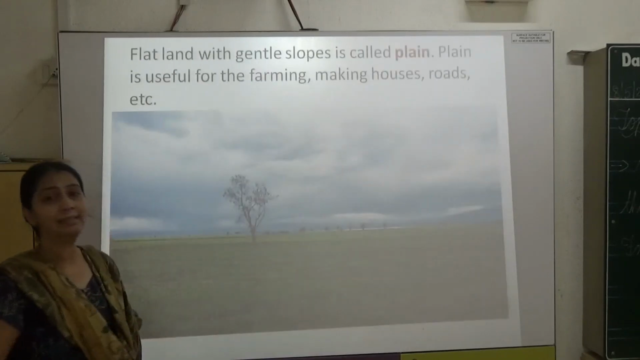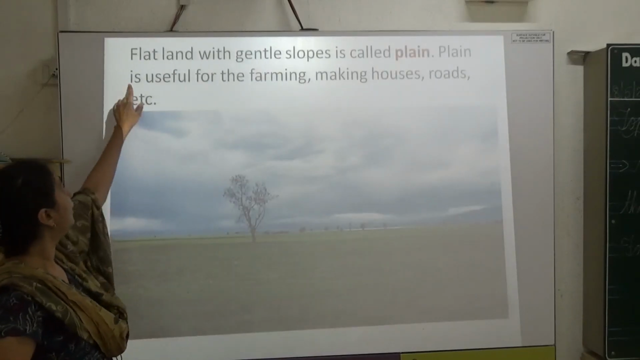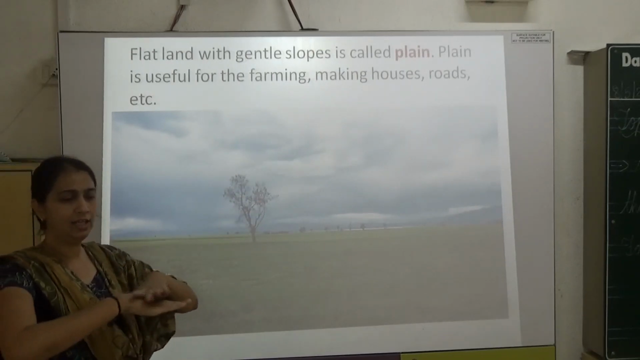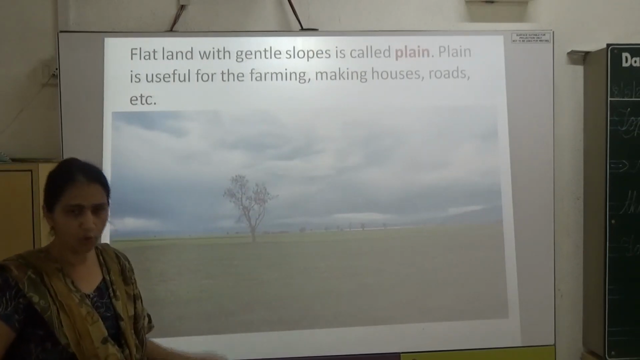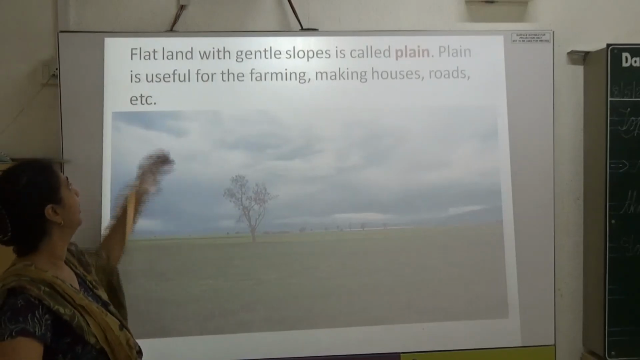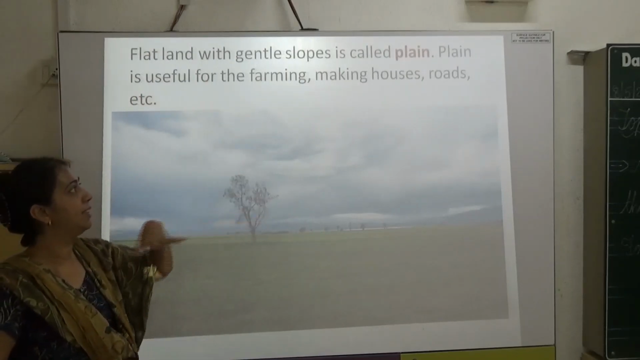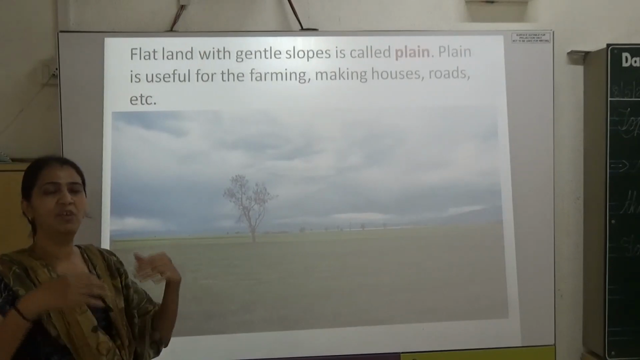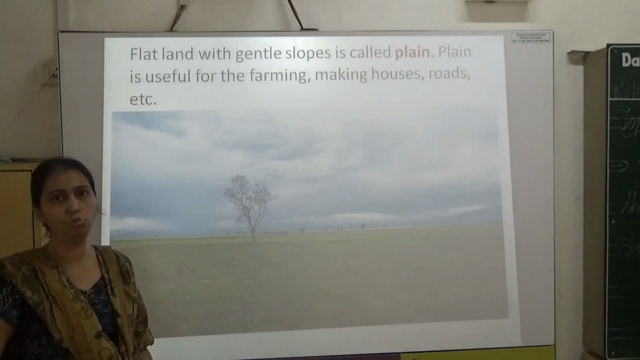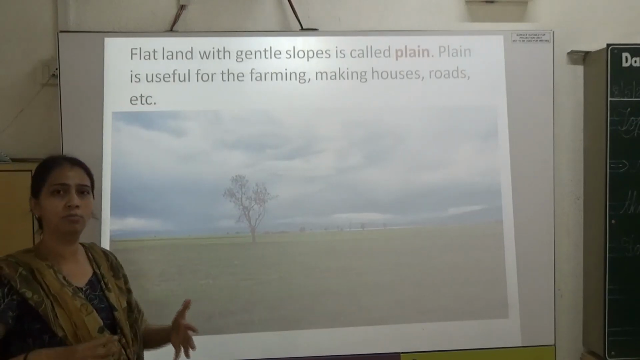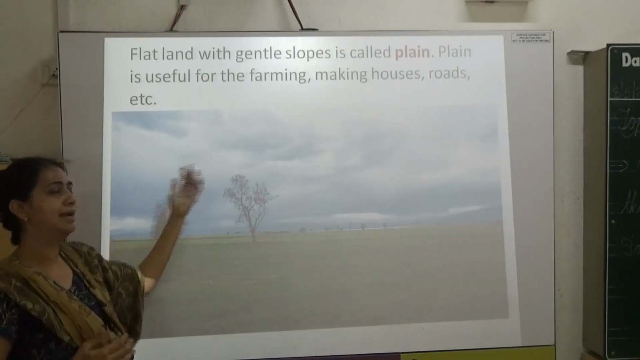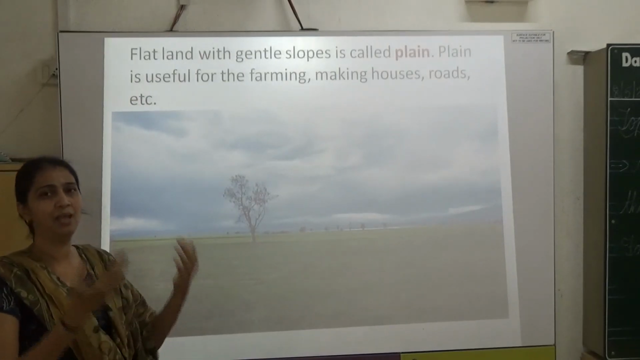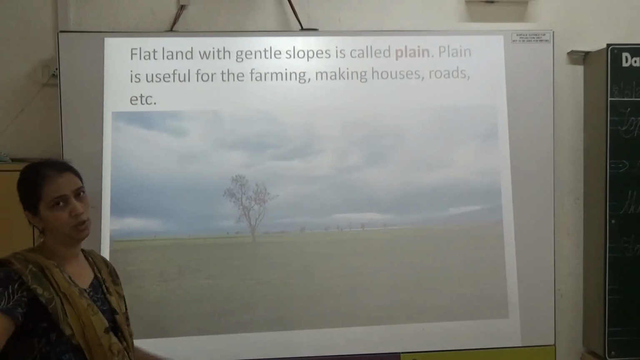Then the next one is plain. Flat land with gentle slopes is called a plain. The land is totally flat, that is where you and me, we all stand. Plain is useful for farming, making houses, roads, etc. A plain is where you stay, where you go to school, a flat land where farmers can do farming and we can make houses, everything. So that is called a plain.